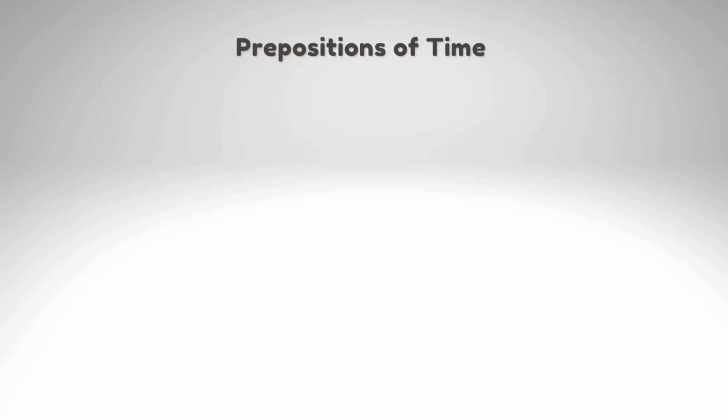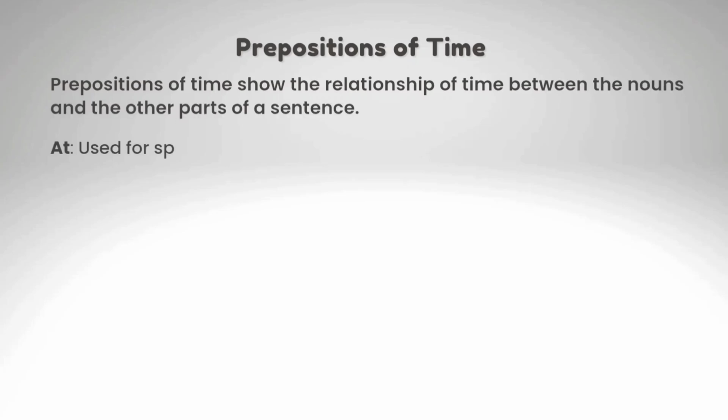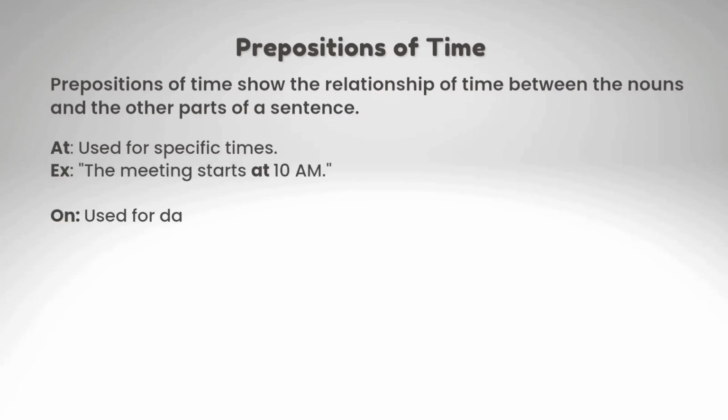Prepositions of time. Prepositions of time show the relationship of time between the nouns and other parts of a sentence. "At" is used for specific times. Example: The meeting starts at 10 a.m. "On" is used for days and dates. Example: We will meet on Monday.